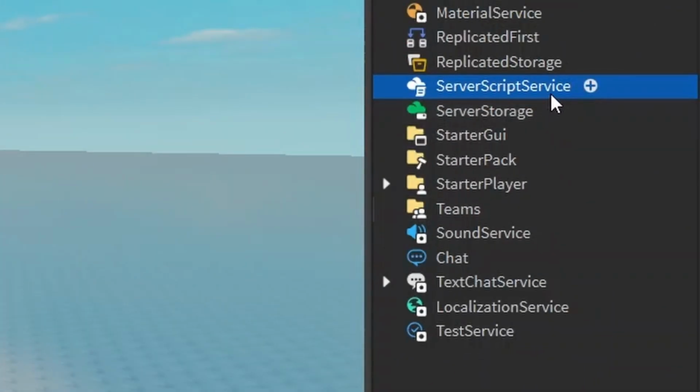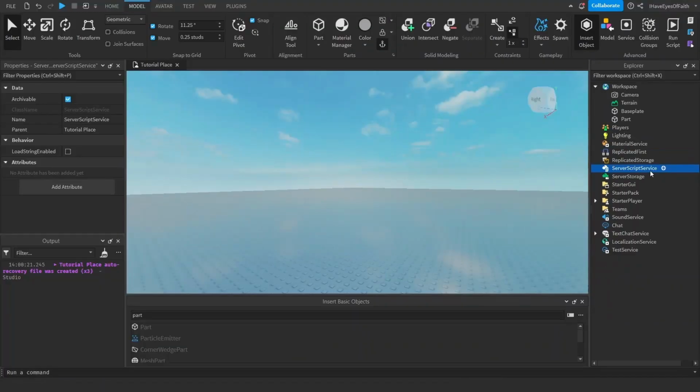Server script service. This is a place to hold all your regular scripts. We can also put them in workspace. It doesn't really matter too much for the sake of learning. I think it's better practice to put them in server script service, but don't rely on me to do that every time, because I'm just not, okay? I'm just not going to do that. Don't rely on me to do the right thing, because I will let you down.